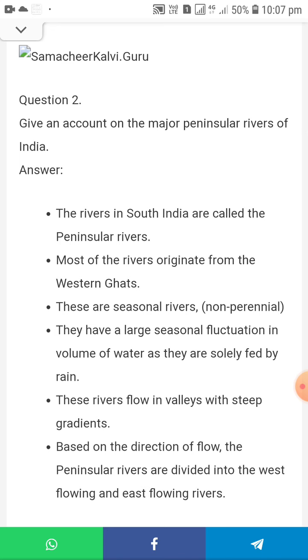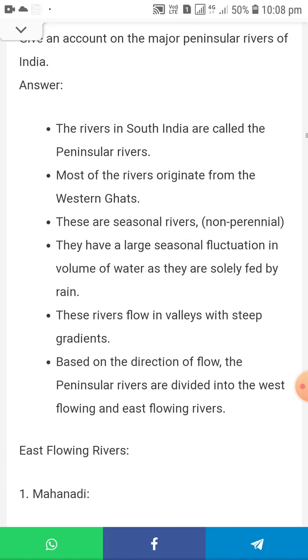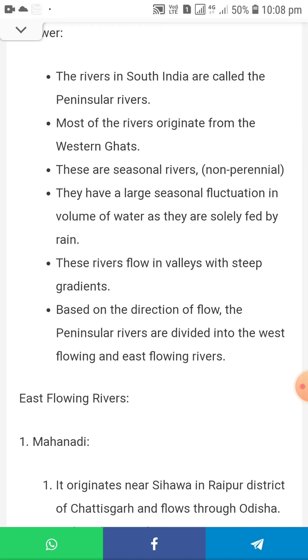Question 2: Give an account of the major peninsular rivers of India. The answer: The rivers in South India are called the peninsular rivers. Most of the rivers originate from the Western Ghats. They are all seasonal, non-perennial rivers. They have large seasonal fluctuations in the volume of water as they are fed by rain. These rivers flow in valleys with steep gradients.